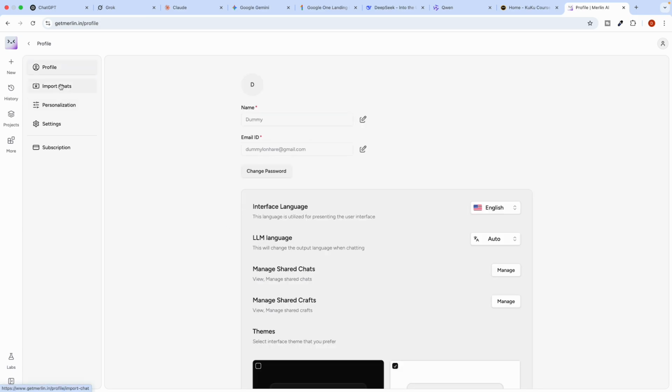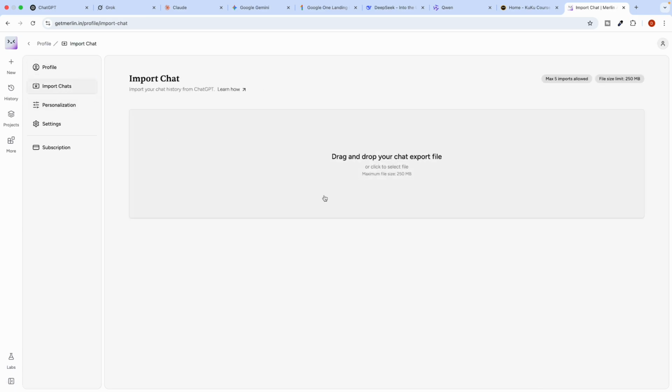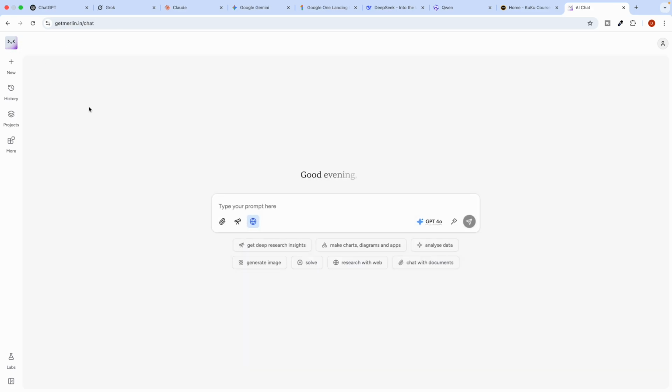What I mean to say is that you can even import your chats. If you have some chats, you can import your chat history from ChatGPT. Let's say you are using ChatGPT, that is something you can do, and Merlin will store the data. This is something very great.